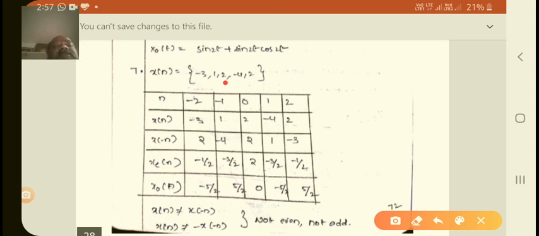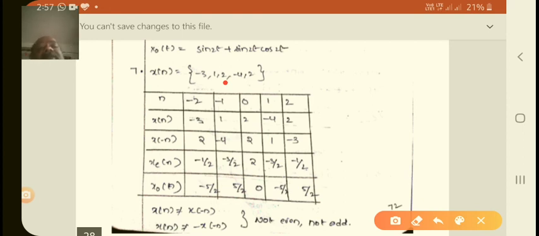Now the even function: x of n plus x of minus n by 2. Minus 3 plus 2 by 2, minus 1 by 2, 1 minus 4 by 2, minus 3 by 2, 2 plus 2 by 2, 2, minus 4 plus 1 by 2, minus 3 by 2, 2 minus 3 by 2, minus 1 by 2.